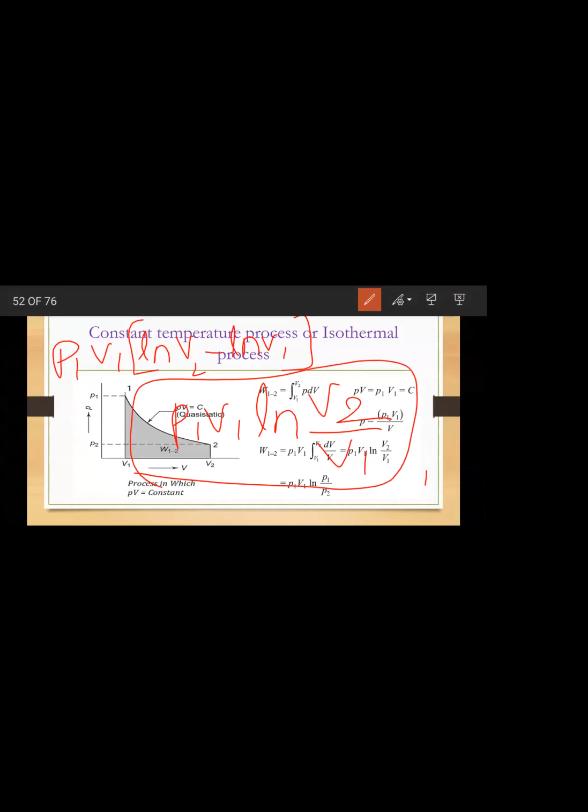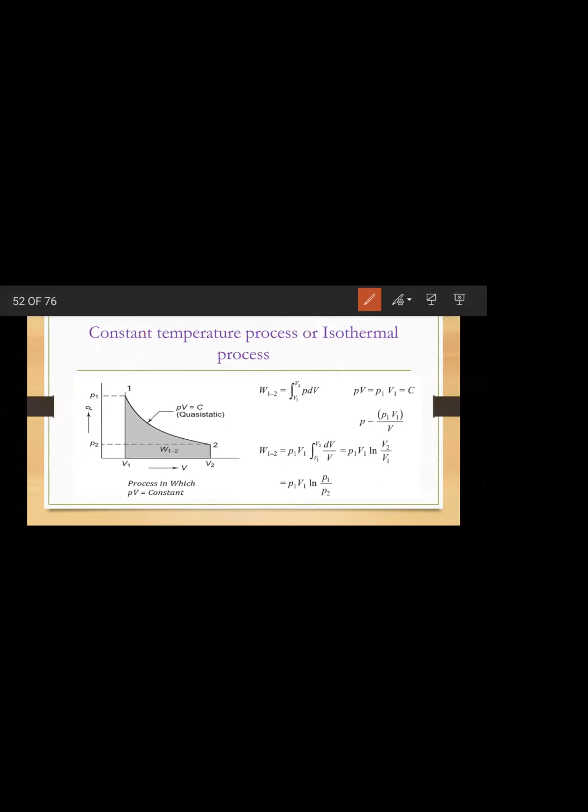You have to remember this equation, P1 V1 ln V2 by V1. So this is the equation for work done for a constant temperature process.